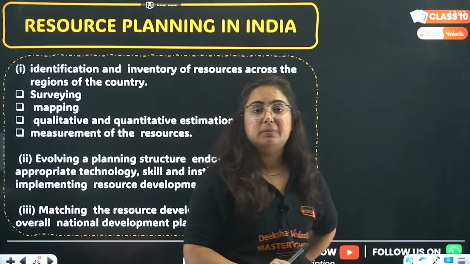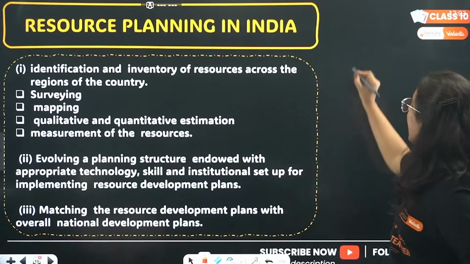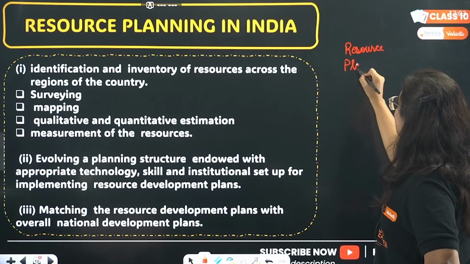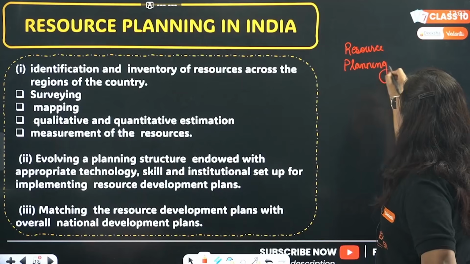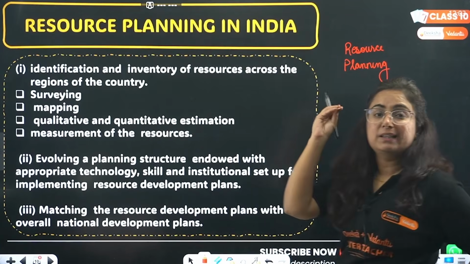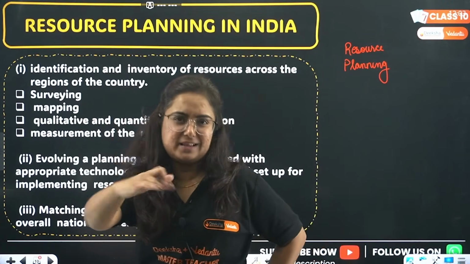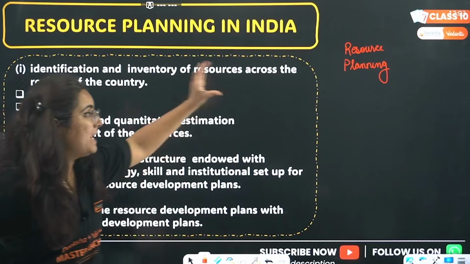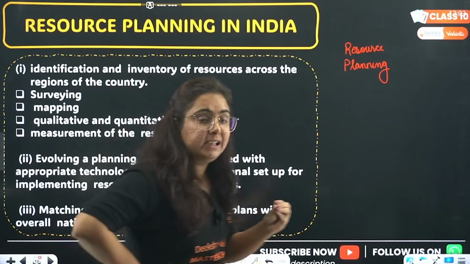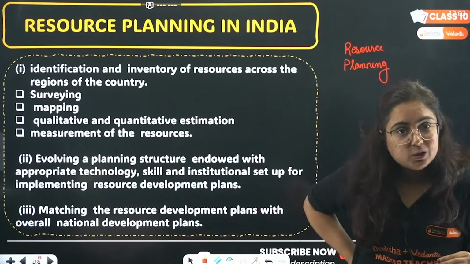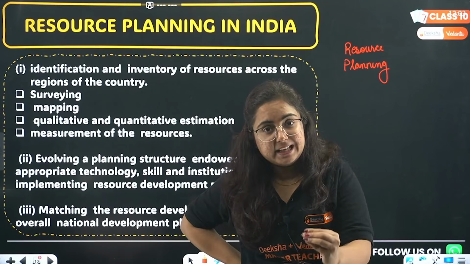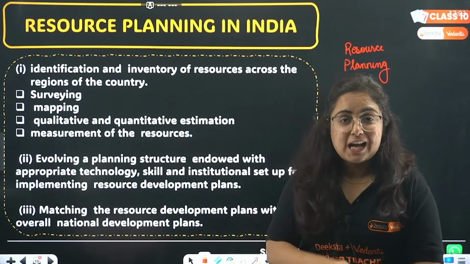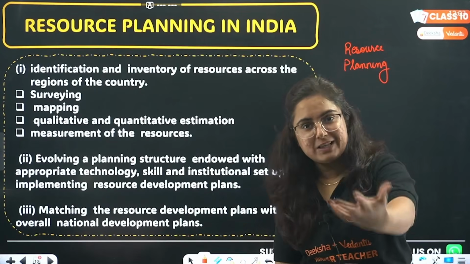Now come to the question. For Agenda 21, what we have to do is planning, and hence it is resource planning. Resource planning means, for any goal, like you have the goal to score 95, 96, 97 or maybe 100% in your class 10, what will you do? You will make a plan for the entire year. Similarly, to save the resources, we will make planning. In India, resource planning is done with the help of these 3 steps, which will give you 3 marks for sure.